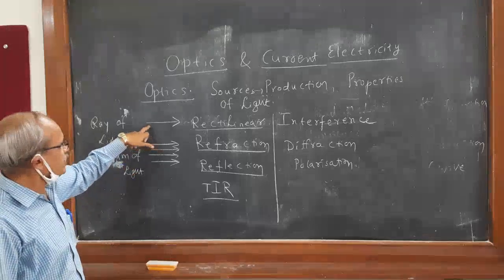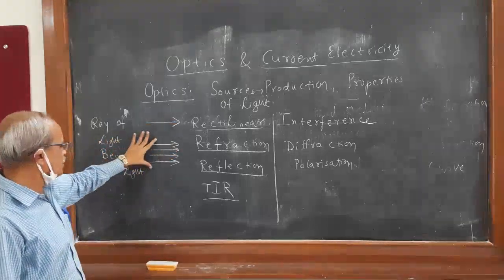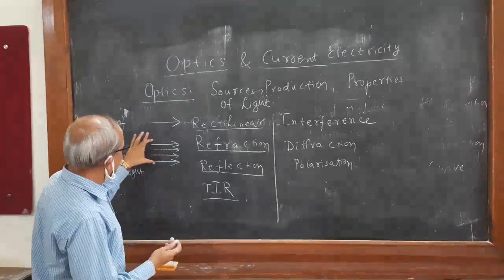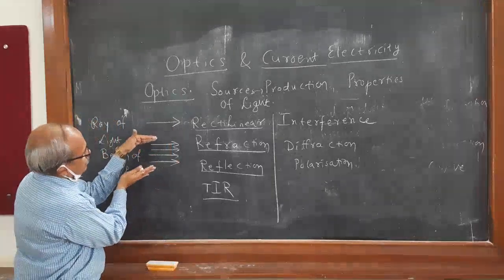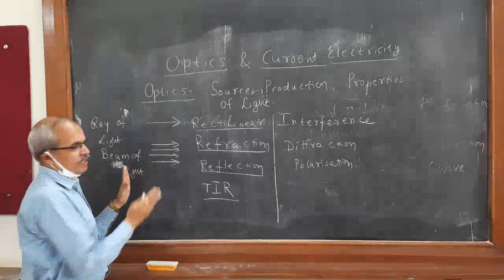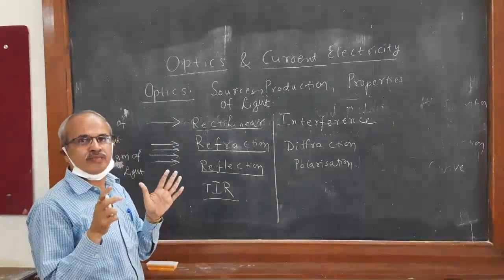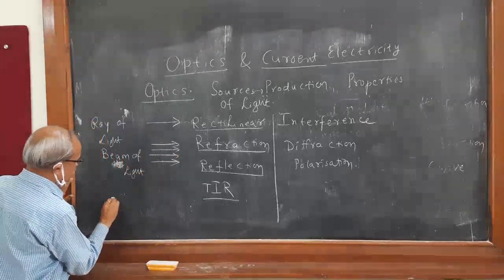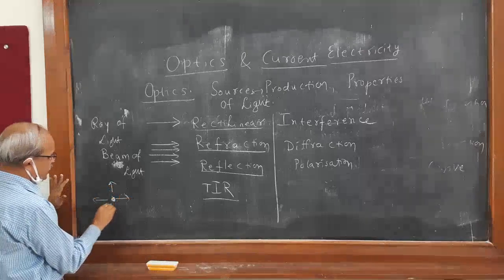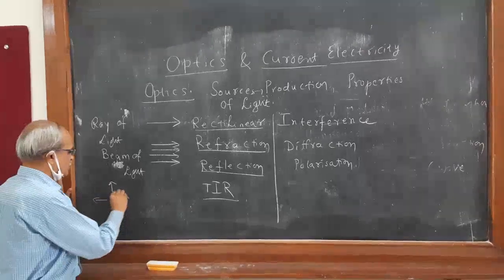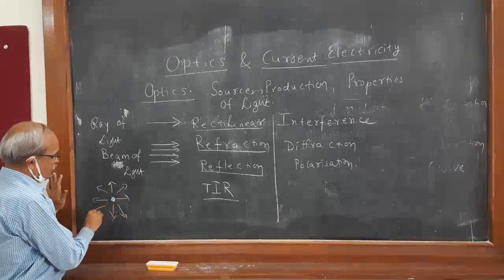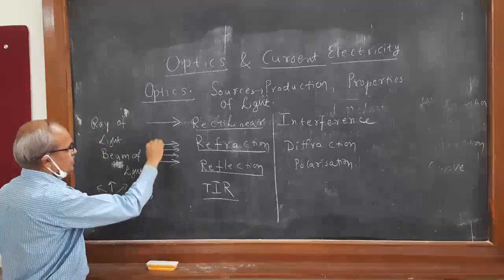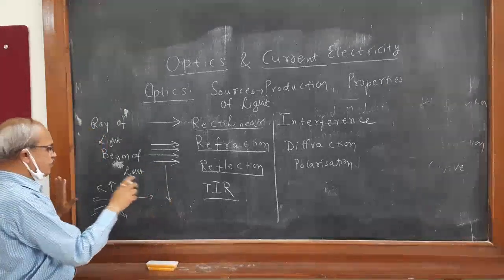I told you it is a straight line on which a yellow mark is there. Then the beam of light. Then you are always asking what is a collimated beam, a narrow beam of light, where the bundle of rays of light is called a narrow beam of light, or collimated. Collimation means narrow, because from the source, suppose this is the source, the light is emitted in all directions, but whenever a certain instrument is kept in the path of this light, then you get this collimated beam of light.